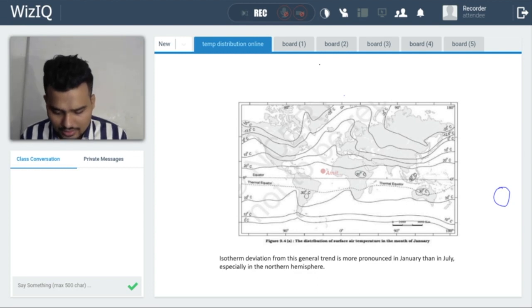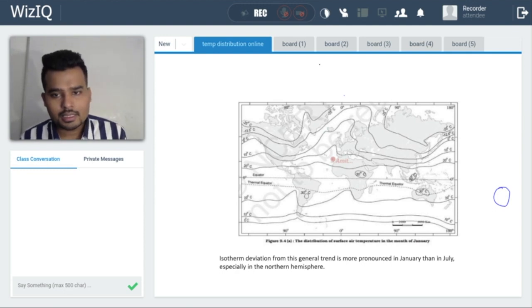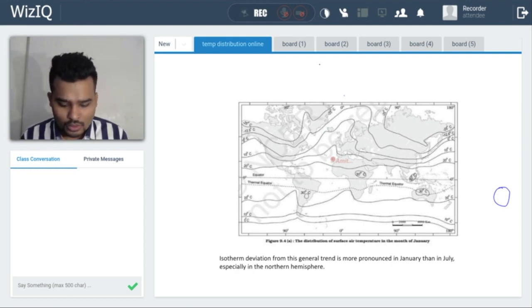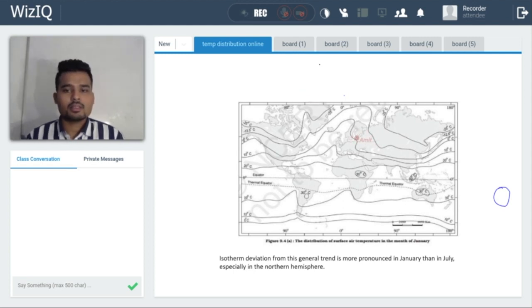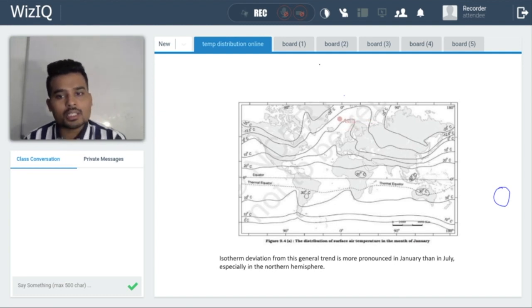Okay. Now you can see that the isotherms are irregular in nature. Why are they irregular? Because of the unequal distribution of land mass and ocean. Second thing, the curve is more bent near the boundary region. See, on every boundary, it bends. Land or ocean boundary, you can say, it bends. And they are more concentrated in the northern hemisphere as compared to the southern hemisphere. They are more concentrated, right? Here it is more concentrated.